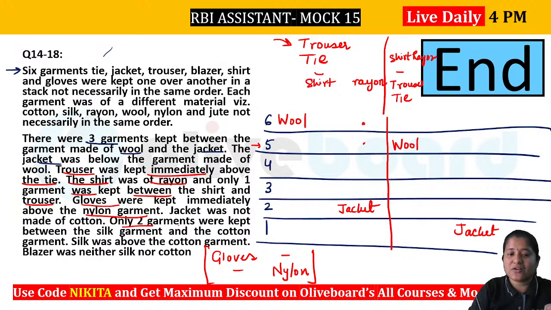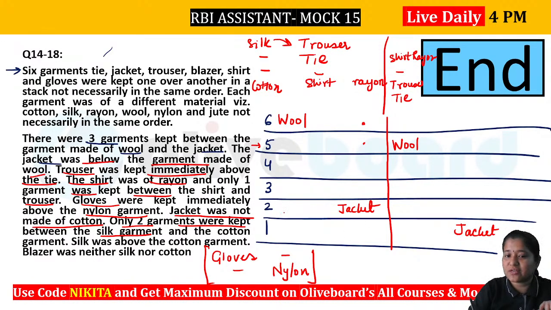You can see that 2 garments should be kept between silk and cotton, and silk has to be above cotton. So let's write it down that we have silk here, then we have a gap of 2, and then we have your cotton here. And it is given that blazer was neither silk nor cotton. It is also given that jacket was made of below this wool. That is also done. And it is also given here that jacket was not made of cotton.